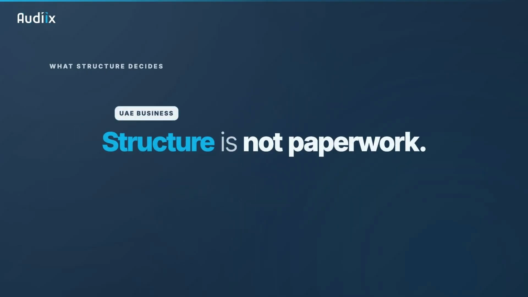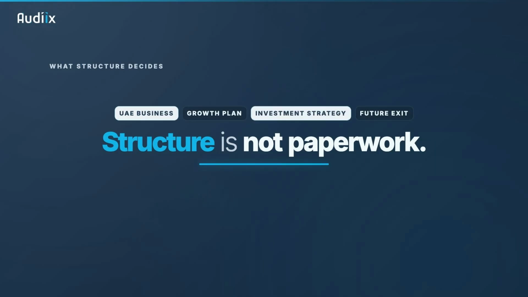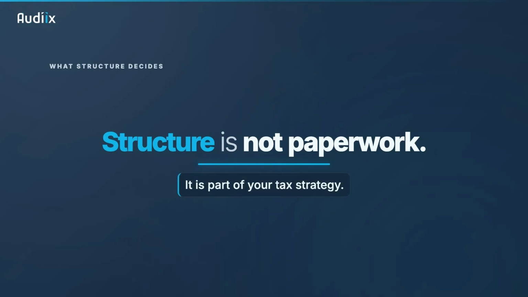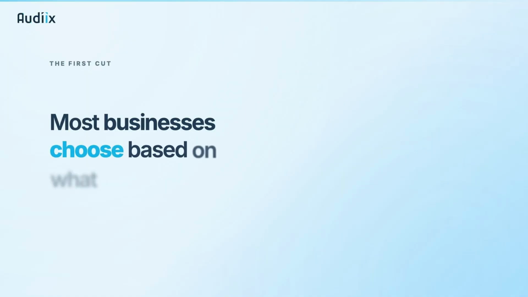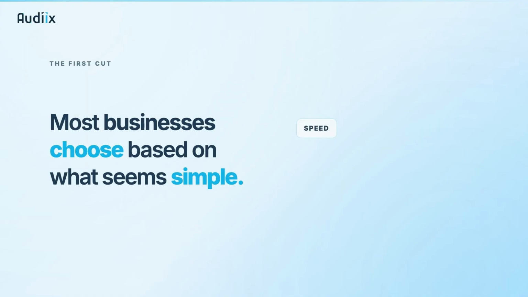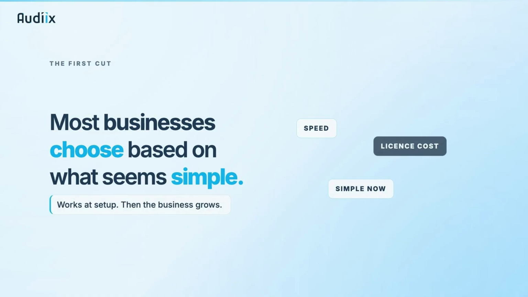So if you are building a UAE business with a clear growth plan, investment strategy, or future exit in mind, structure is not just paperwork, it is part of your tax strategy. Most businesses choose their UAE structure based on speed, license cost, or what seems simple at the time. That may work at the setup stage. But as the business grows, the structure starts to affect much more than the license.